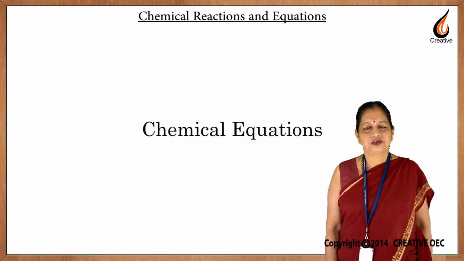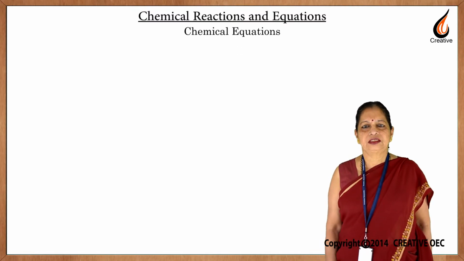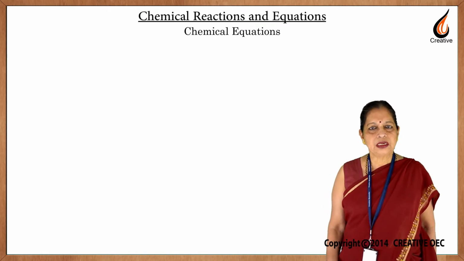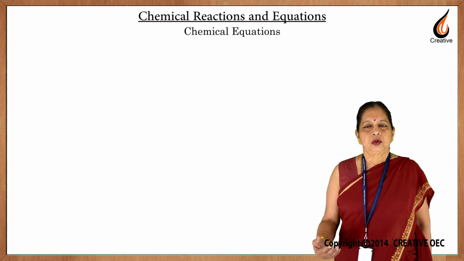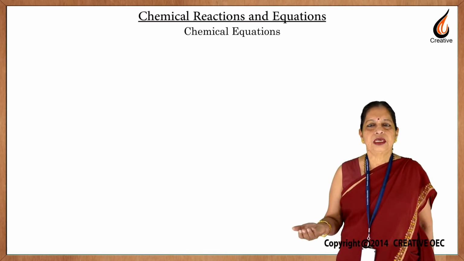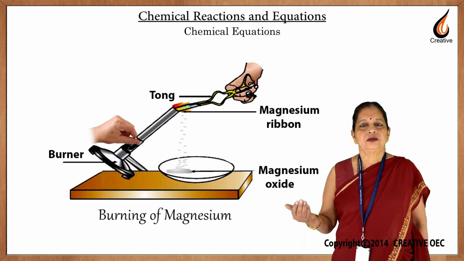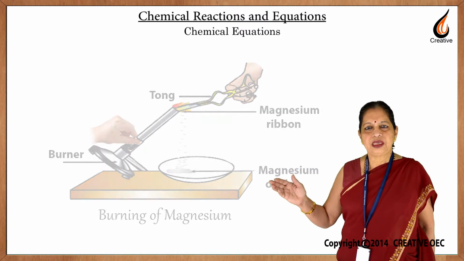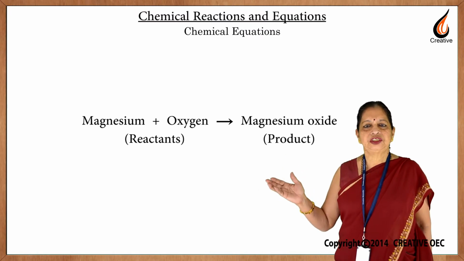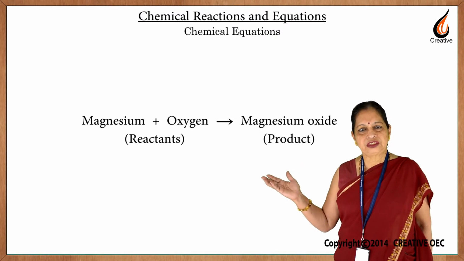Chemical equations. The changes taking place during a chemical reaction can be represented by writing a chemical equation. Now, let us take an example. We had performed the experiment of burning of a magnesium ribbon. Now, the chemical reaction would be magnesium plus oxygen gives magnesium oxide. Now, this is a word equation.